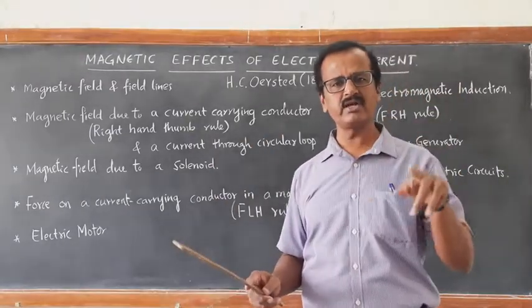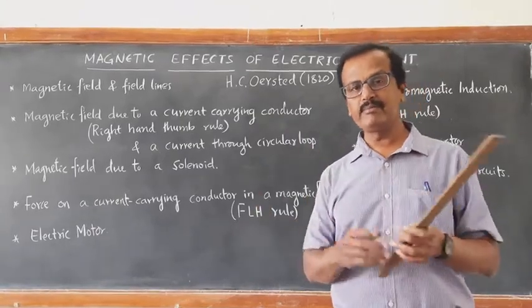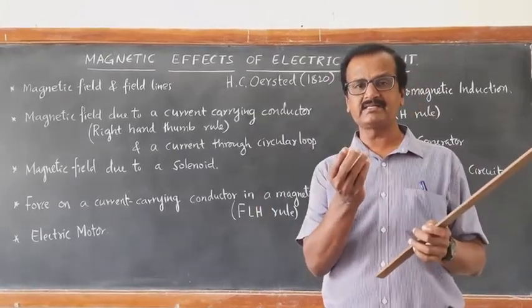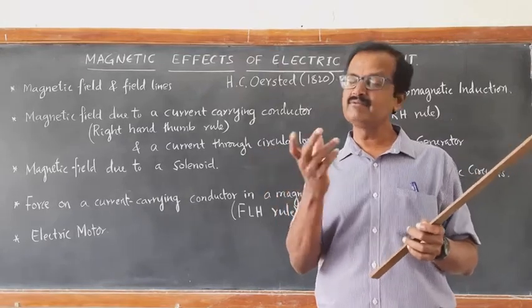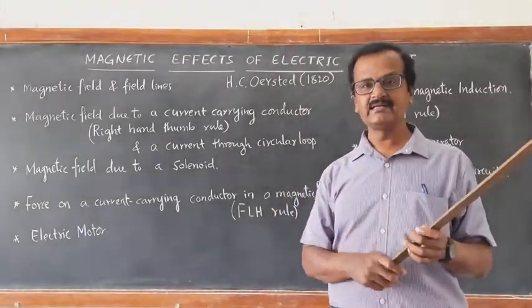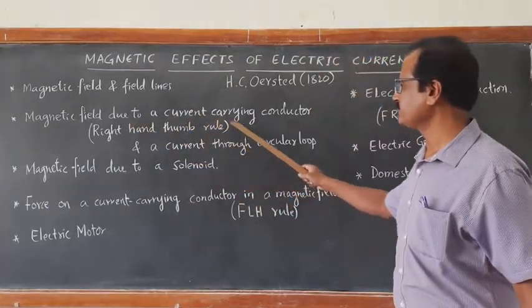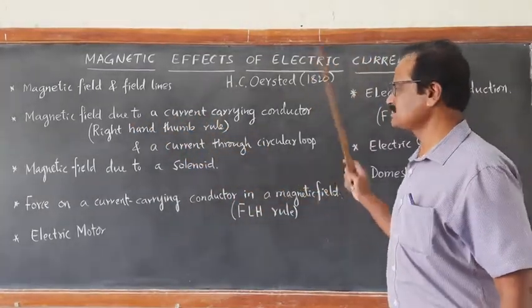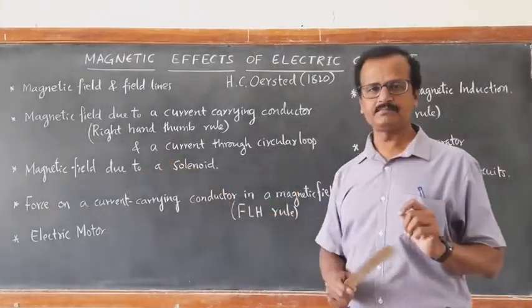If we pass the electric current through a circular coil, and a magnetic needle is kept at the center or beside the circular loop, we will find the deflection of that magnetic needle. So that also we are going to learn. And then magnetic field due to a solenoid.